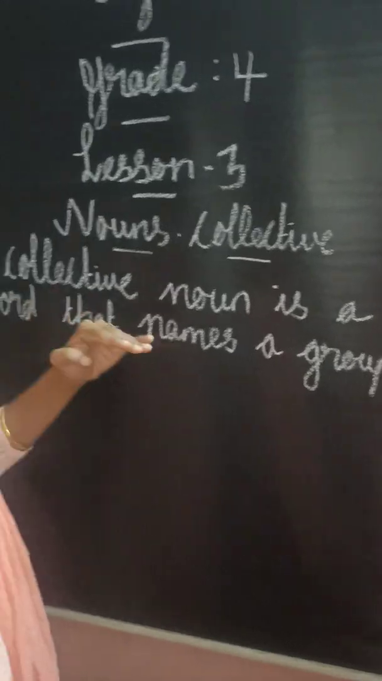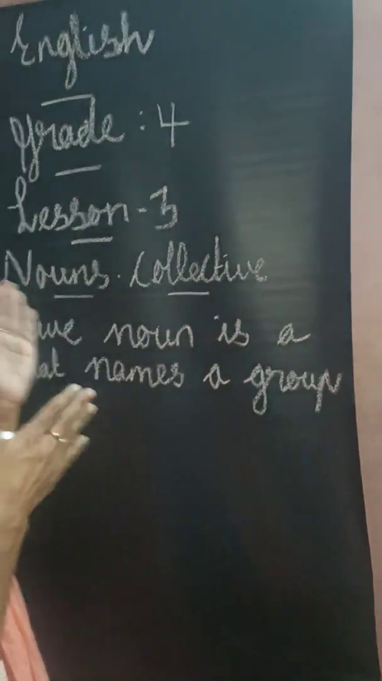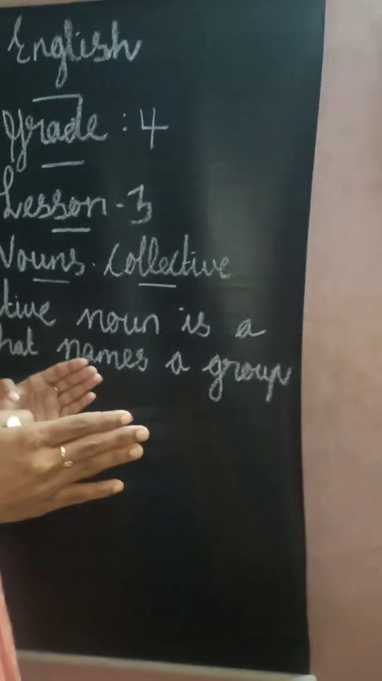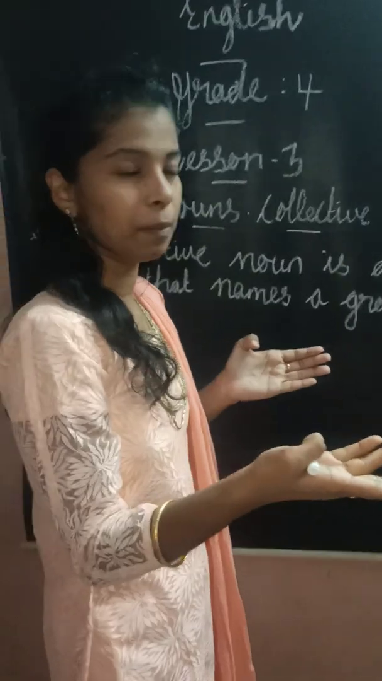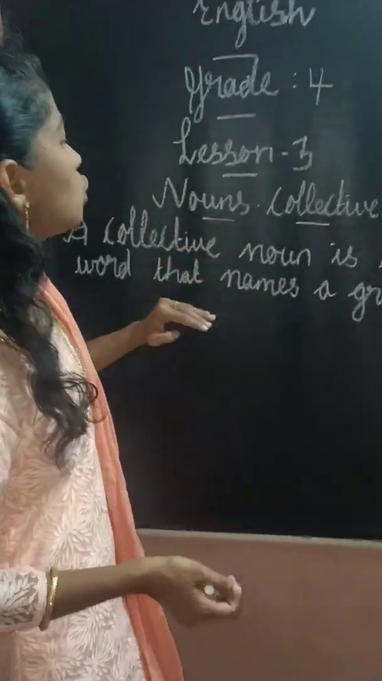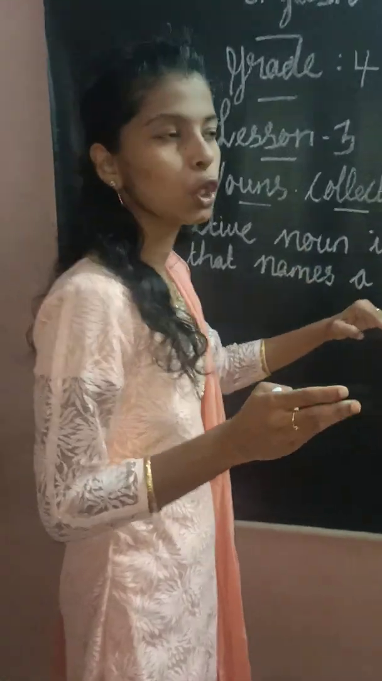Do you know what the definition of noun is? Noun is a word, that means a name of persons, things, places. So here collective noun means a noun that names a group. For example, a group of people.